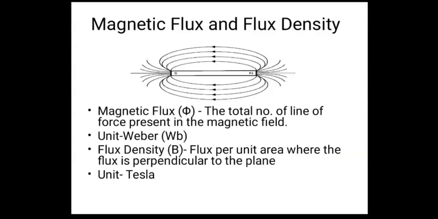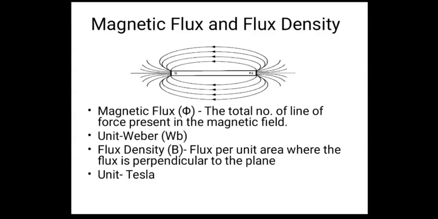Now, when do we say that something is a magnet? Because it has some force, a force of attraction or repulsion. What is the difference between iron and a magnet? Iron cannot attract, but a magnet can attract. So there is some force. That force is in the form of lines of force. There are many lines of force, and in technical language we say that the line of force is a flux.